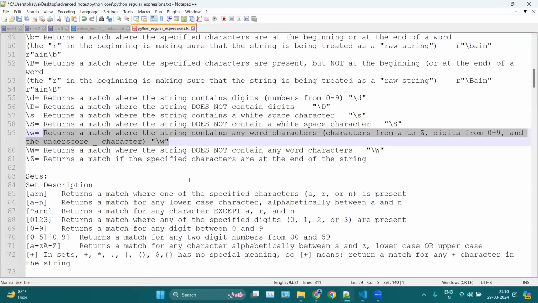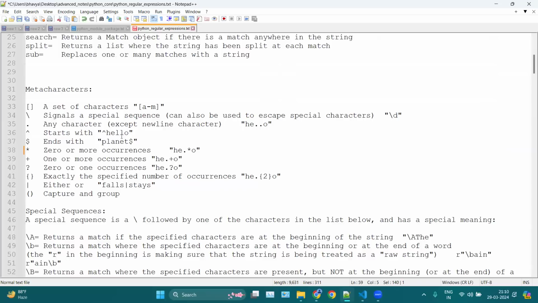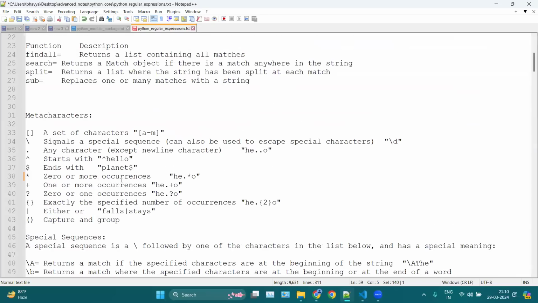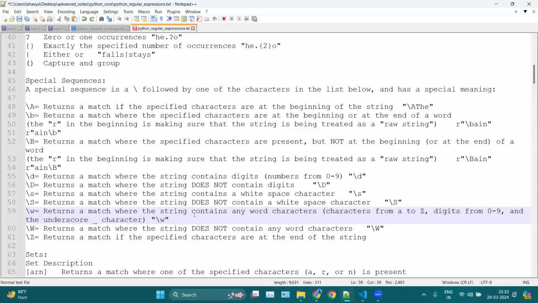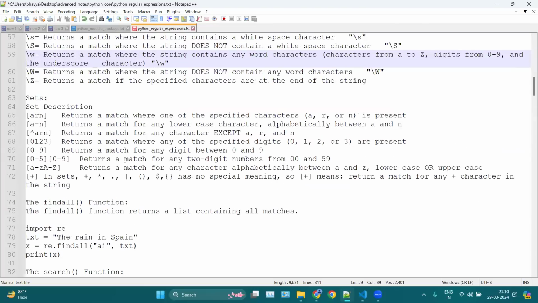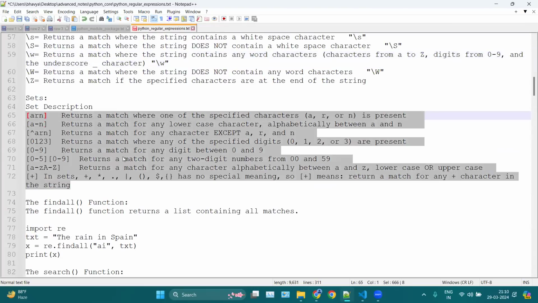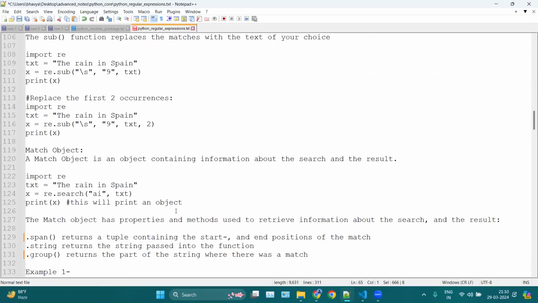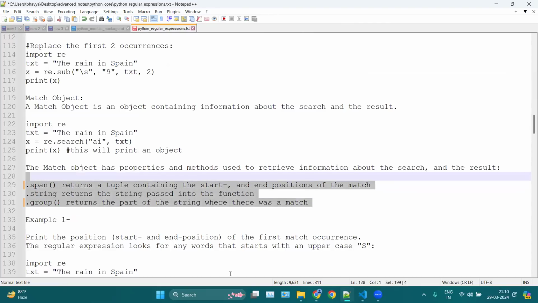So any questions up to here? Main thing here is we have meta characters for matching your patterns, special sequences if you want to find, and then these regex functions, and then these are for finding combination of characters, okay, in your file. And rest we have these match objects which are important.